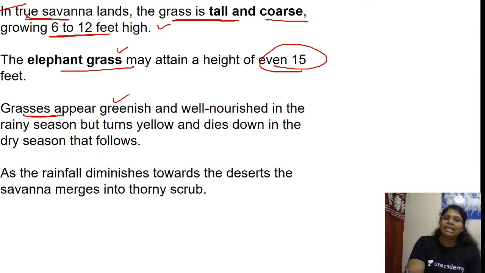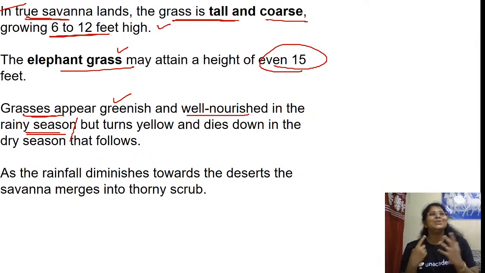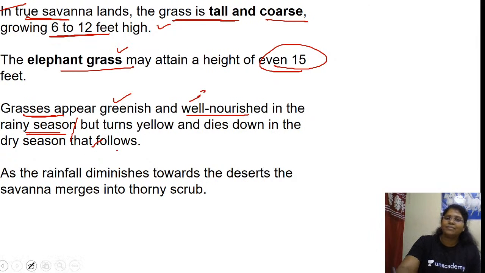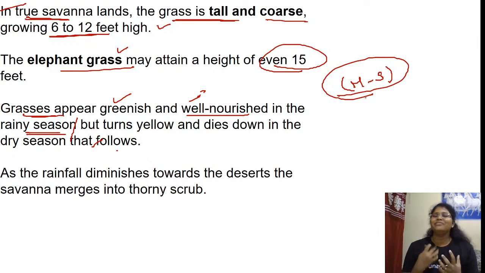Grasses appear greenish and well nourished in the rainy season. Yes, they look green, very fresh. They flourish in the rainy season. What is the rainy season in savanna or Sudan or tropical grassland? It is from the month of May till September in the northern hemisphere. So in this season you can see fresh grass.